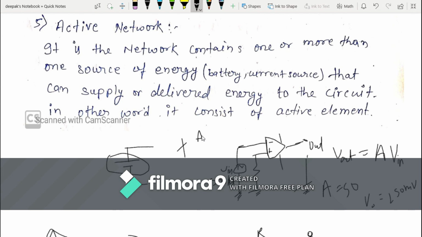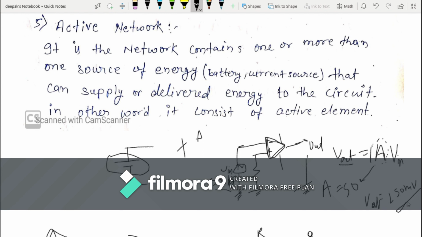These are the active elements. Suppose I have drawn here an op-amp, operational amplifier, and this is V input. Suppose V input is 5 millivolt. Then what will we get as output? Output will be A times V input. What is A? A is the voltage gain. If input voltage is 5 millivolt and suppose the gain of this amplifier is 50, then we will get V output over here equal to 250 millivolt.